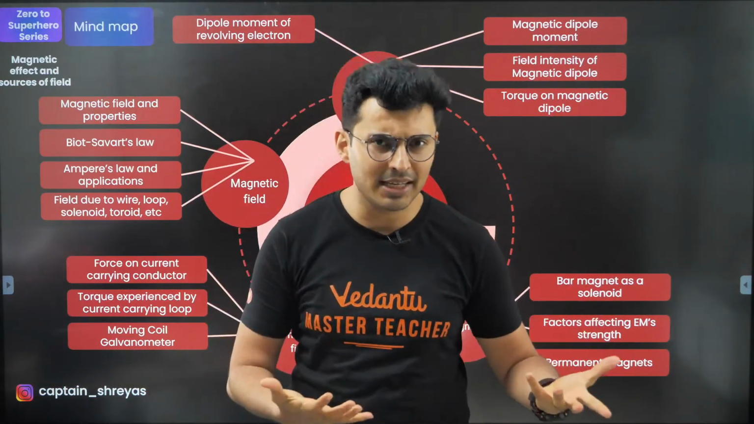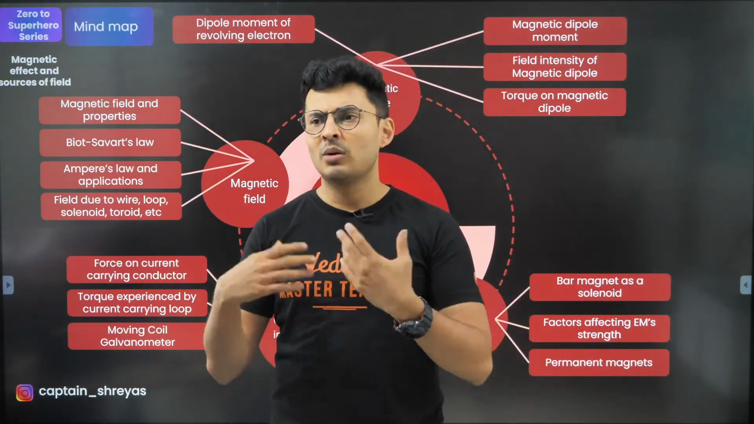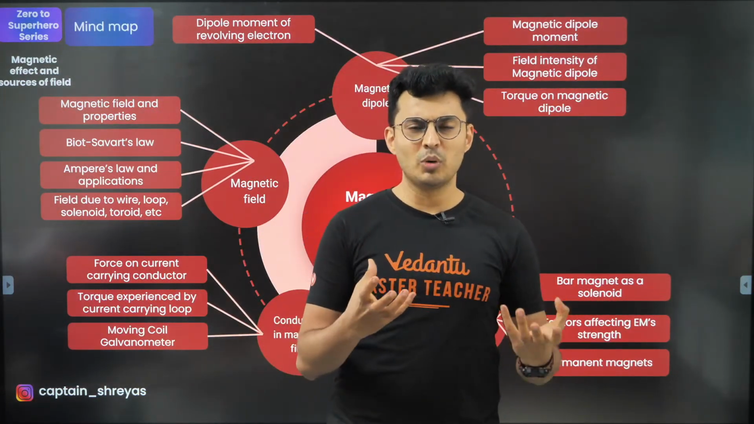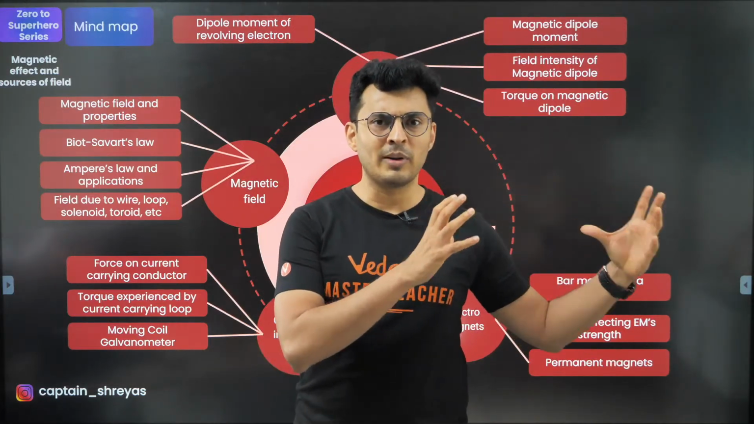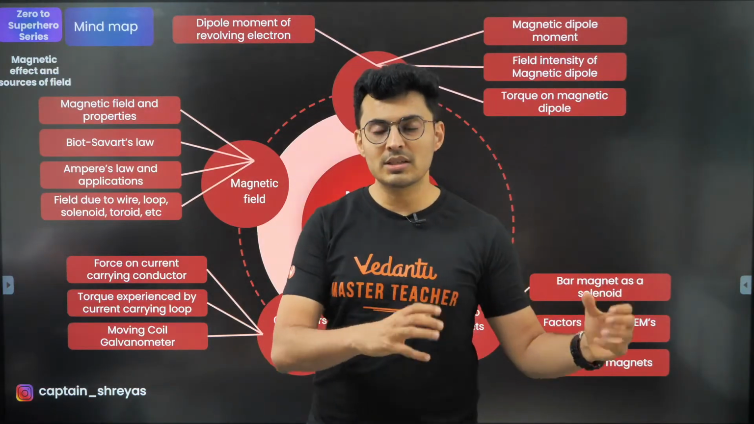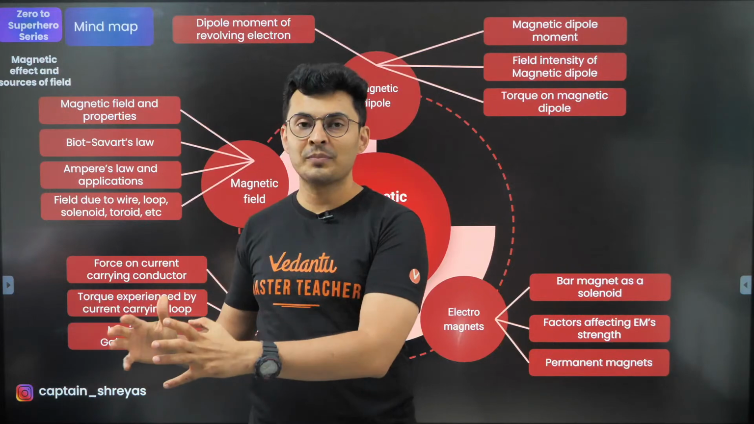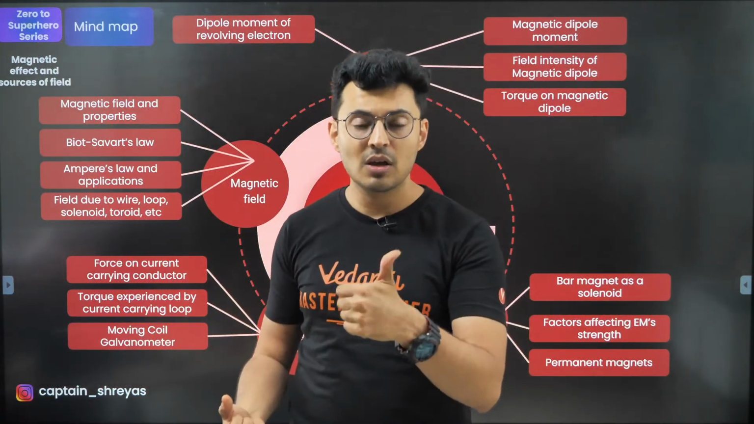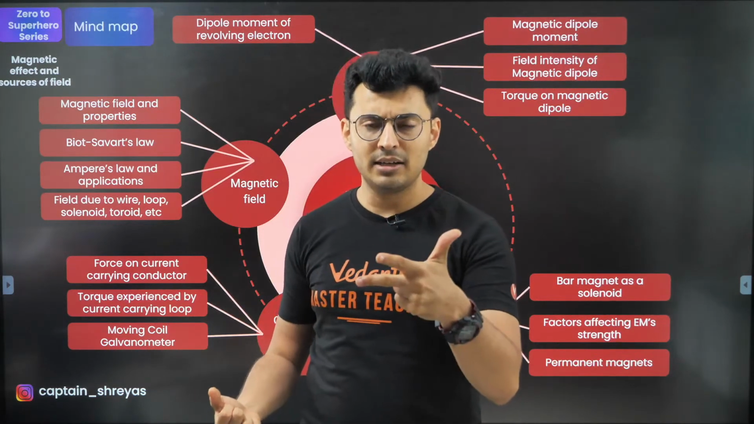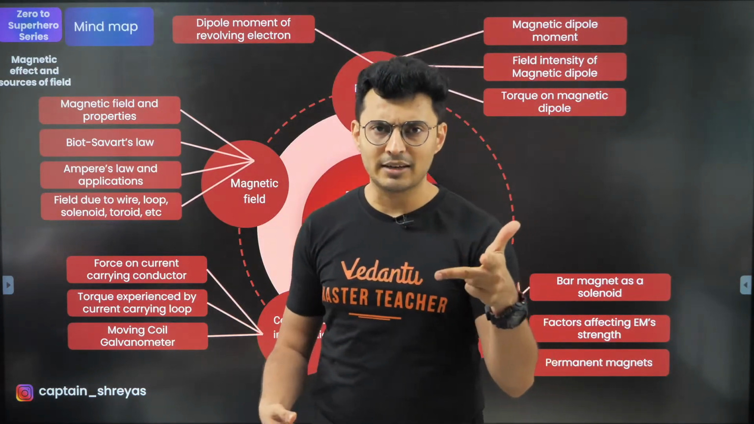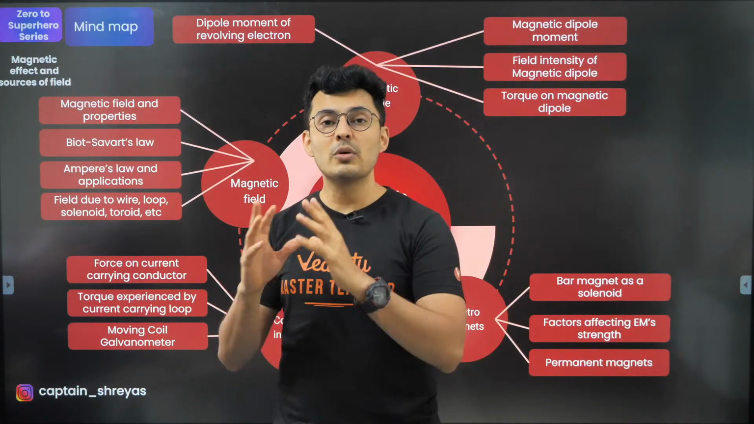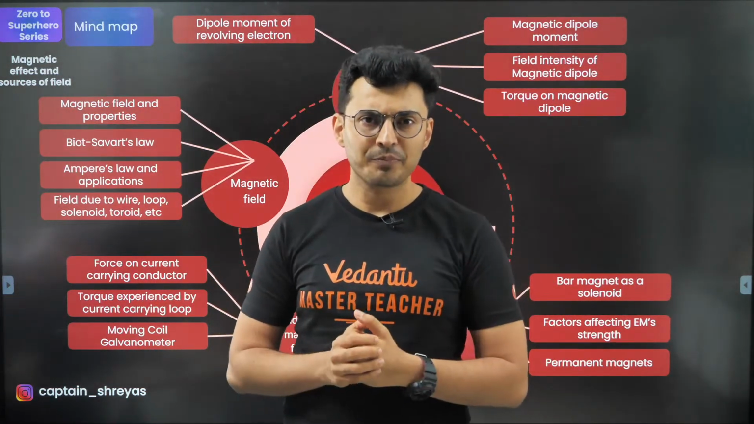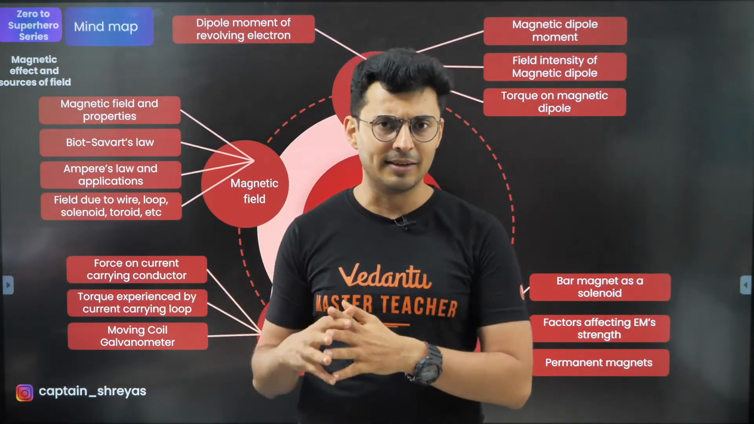And there would be questions like, what is the field at this point? What is the magnetic moment? What is the pole strength? Those kinds of questions can come from sources. In the effects part, you will see that this magnetic field interacts with charges, currents or magnets, and it will produce some effects like force or torque or energy. So that's what we are going to talk about in the second half.